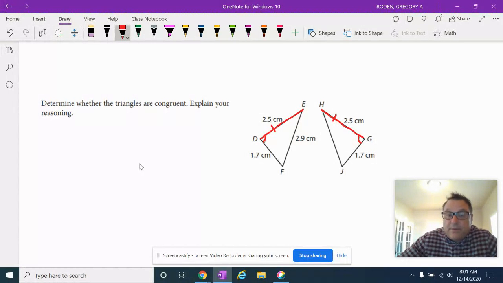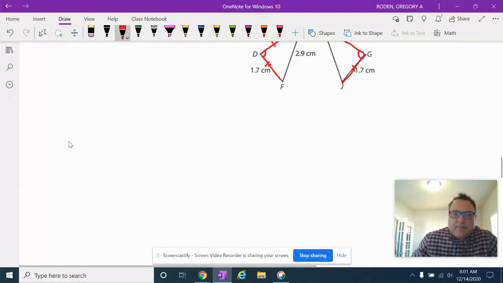Now let's talk about the last side. The last side is 1.7 here, and it looks like it's 1.7 here. So yes, this does work for side, angle, side. SAS. So this would work. Okay, that looks pretty good. Perfect. And notice we didn't even need to know what FE was.